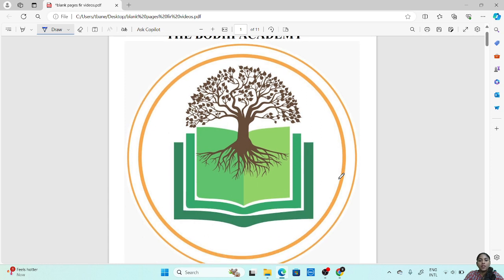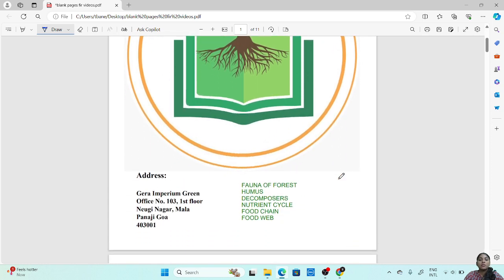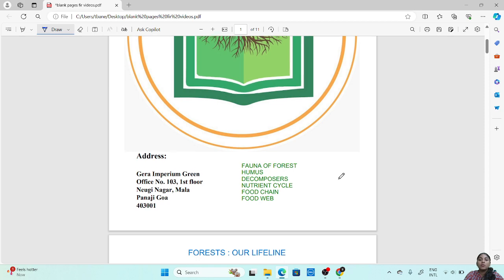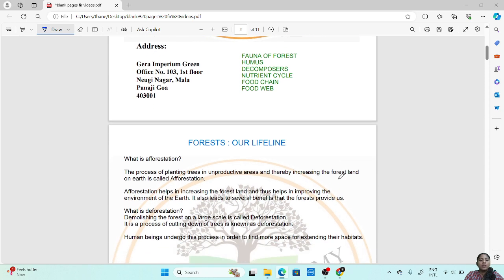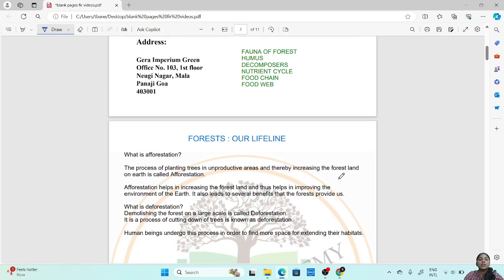Foresta Lifeline. Now in the last class we have seen what are the fauna which is found in the forest, then what is humus, what are decomposers, how the nutrient cycle takes place on earth. Then we have also learned about food chain and food web. In today's class, we will learn what is afforestation and deforestation.